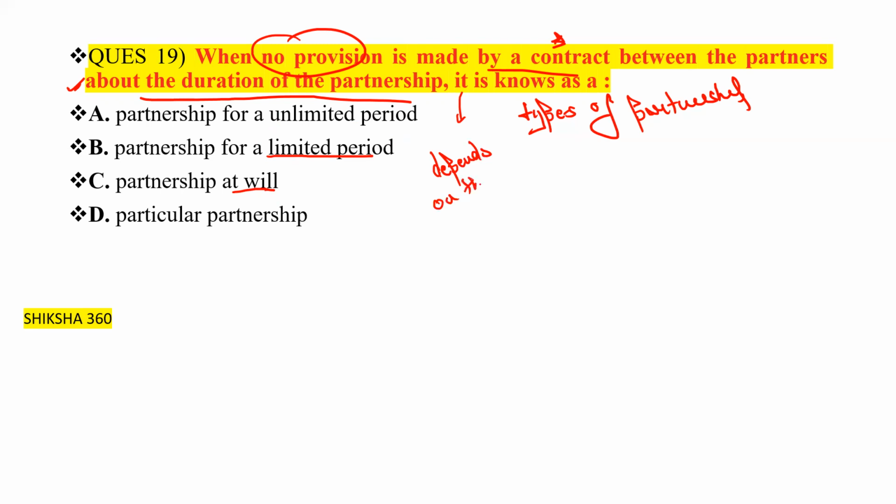In simple language, it depends upon the partners for how much time they have to continue. That is known as option C, partnership at will. So the correct answer for this question is option C, partnership at will.